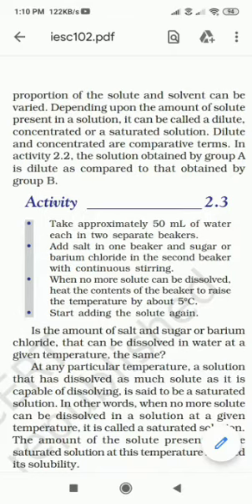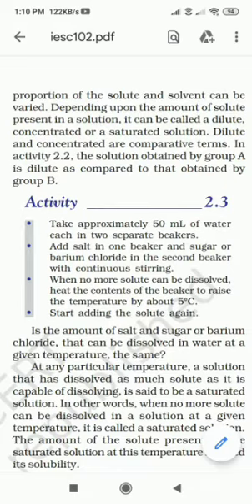Let us move towards the concentration of solution. We can make a solution of different concentration by changing the amount of solute and solvent. If we vary that, the concentration of the solution may vary. If we take different quantities of solute and add to the solvent, it becomes a solution of different concentration. Depending upon the amount of solute present in the solution, it can be called dilute, concentrated and saturated. If the quantity of solute is more, we call it a saturated solution; with a little less, concentrated; and if there is very little solute, we call it a diluted solution.